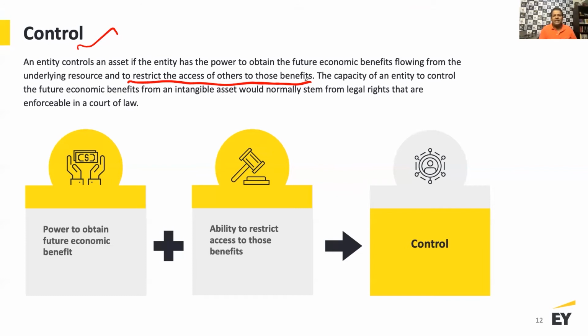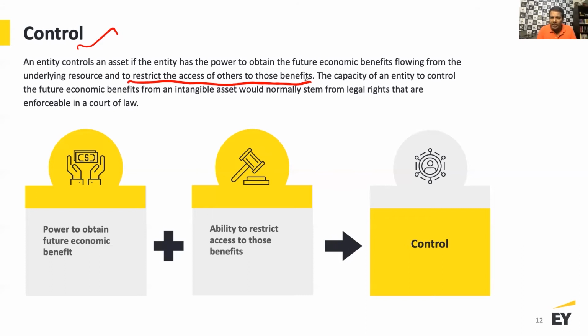The capacity of an entity to control the future economic benefit from an intangible asset would normally stem from legal rights, which are either contractual or legal rights, or ownership rights, like the painting. You've got an owner because I'm the one who's done it, it's the original work of art, and from that perspective it is enforceable in a court of law.